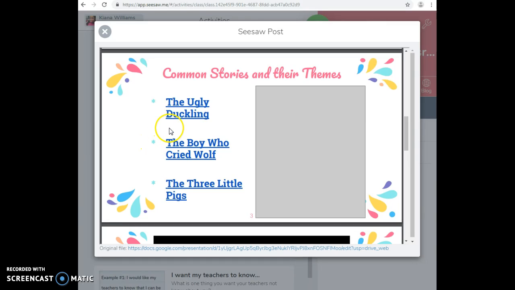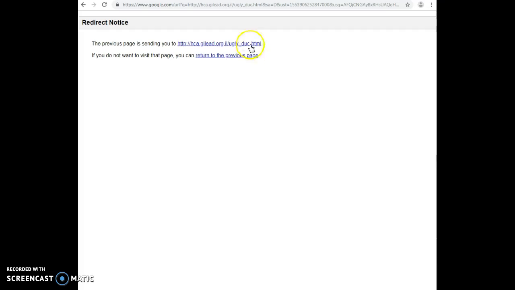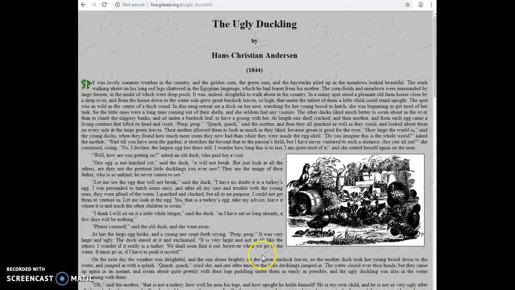But not everyone can remember the story or has access to the stories at home, or even they might not be able to get to a library themselves. So one cool resource is the Library of Congress, which has several books that are just available for people to come and see. So here's me clicking the link to The Ugly Duckling.